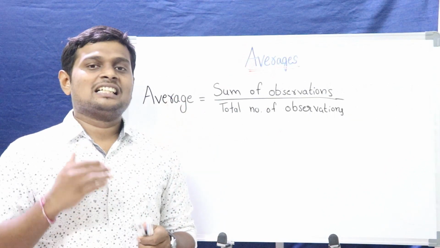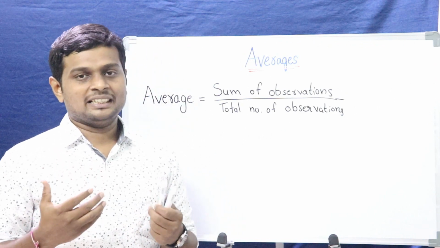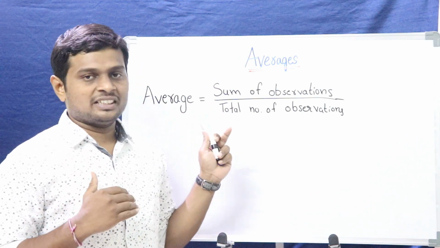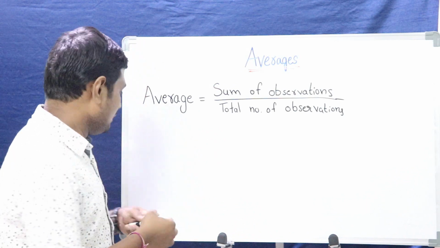Okay, let me start the class with the definition of average. What do you mean by average? Average means mean. The sum of the observations divided by the total number of observations, that is called the average or mean. Let me take a simple example here.